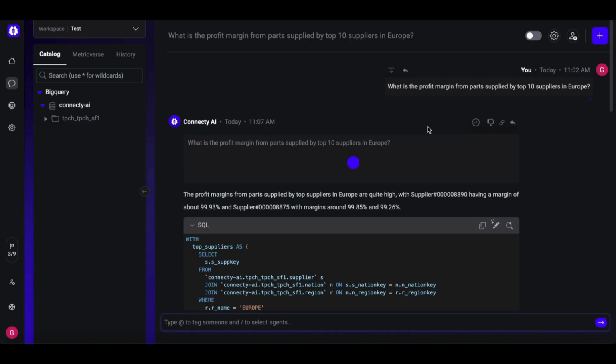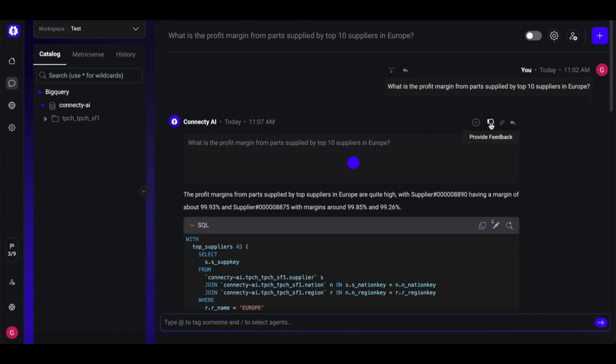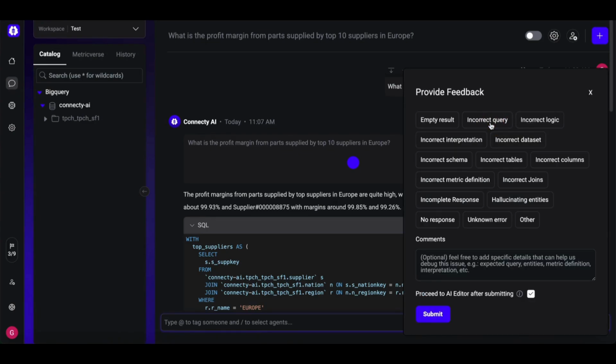You can interact with your answer through the following features. If your answer looks accurate, mark it as verified. That flags the logic as trustworthy and adds it to your organization's knowledge base, but only admins should do this. Something not quite right? Click Provide Feedback to flag issues or make suggestions. This helps the AI get smarter over time.